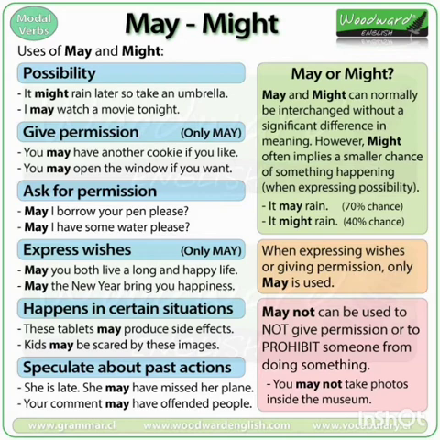In case of giving permission, you may do this. You may open the window if you want. You will be using may. When you want to ask permission, may I get in? May I borrow your pen please? May I have some water please? You will be using may. Then expressing wishes: May God bless you. May you both live a long and blessed life. I'll be using may. So may is used in case of possibility, permission, giving permission, and expressing wishes.